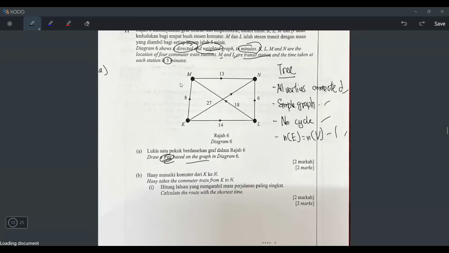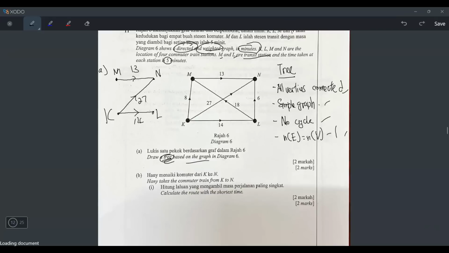So how to draw the tree? First of all, we already know all the vertices must be connected. So why not we put all the vertices' locations first, M, N, and then L, and then K. Then how to draw the tree? Okay, for me, I will draw it like this, like this, like this, and then put the labeling 14, put the labeling 27, put the labeling 13. Okay, that's the tree.